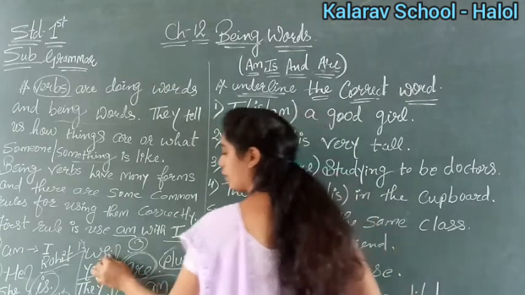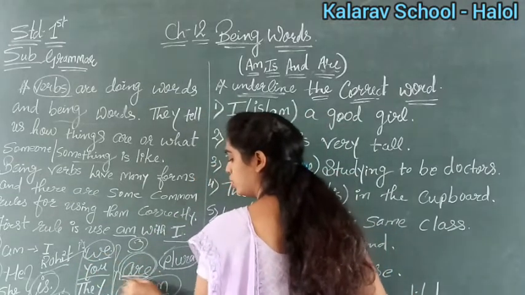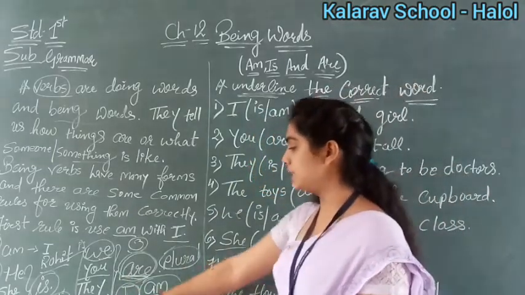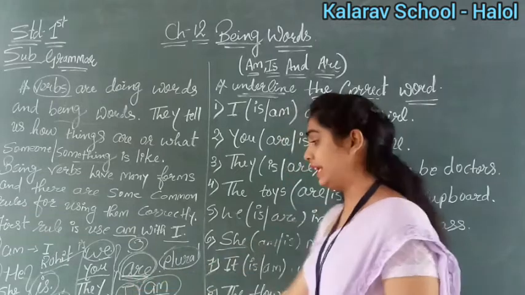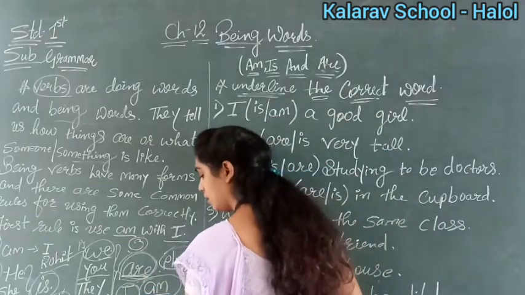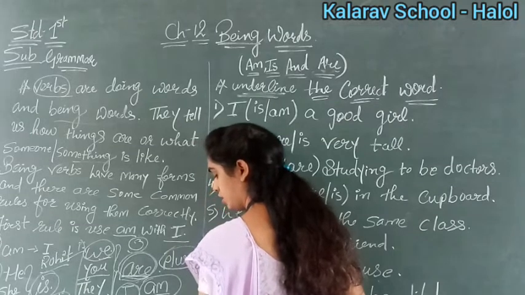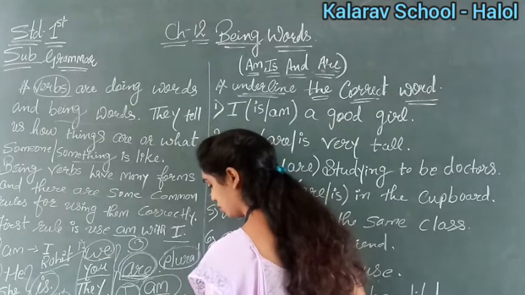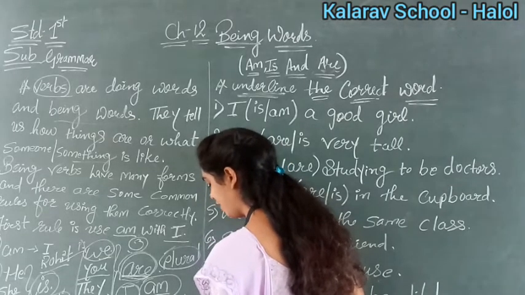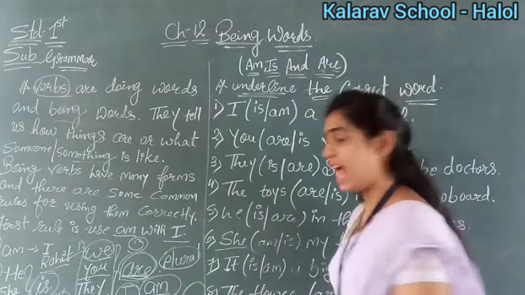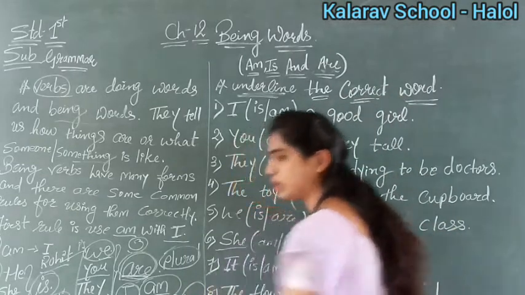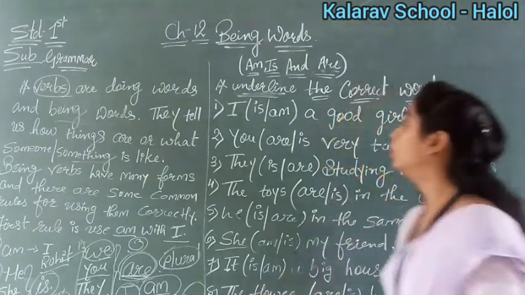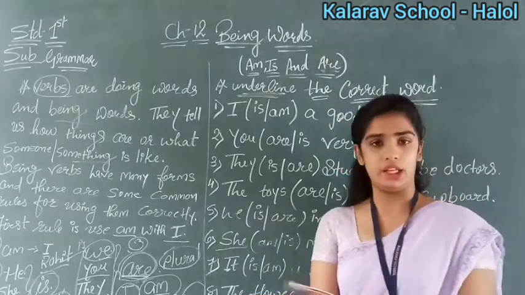When in the sentence you have we, at that time we will use are. Or when two names or two things are given, more than one thing, we will use are. For example, Nina and Ravi are playing, right? Why have we written are here? We use are because here we are talking about two persons. Understand? Now see page number 49 here.